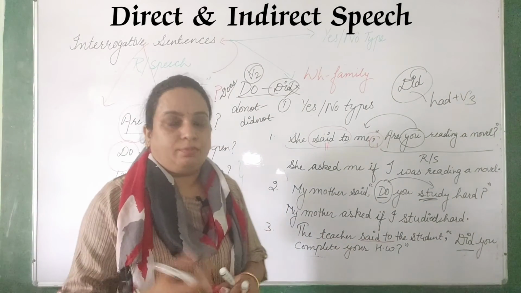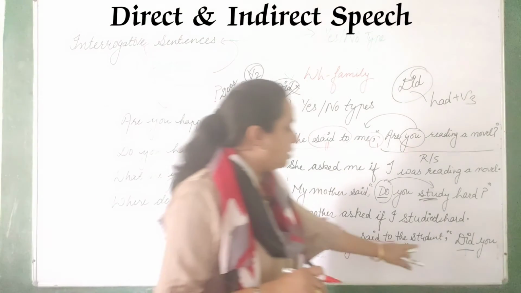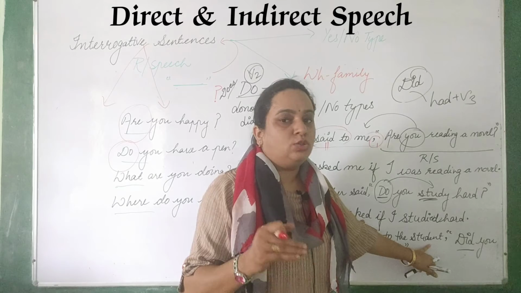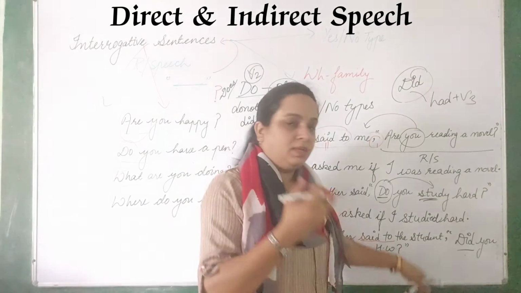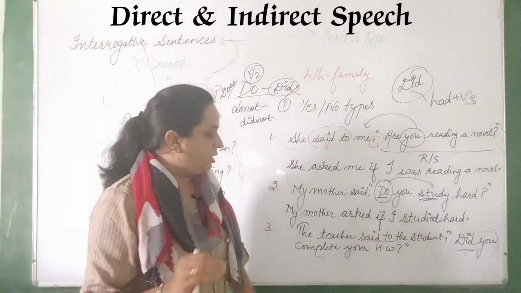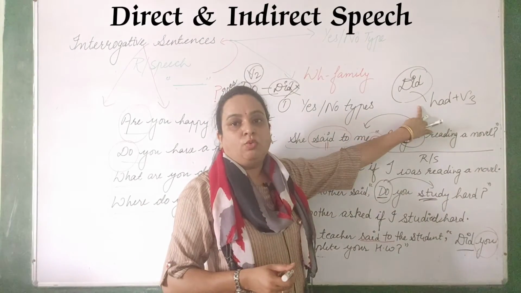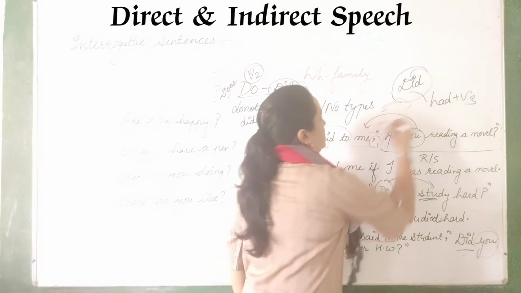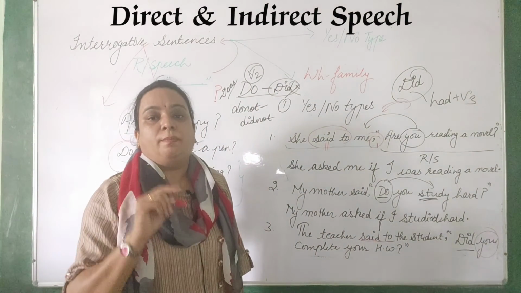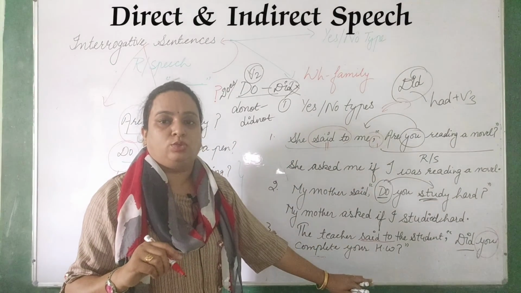Now, before did or before the helping verb, you have to get the subject. What is the subject here? The student, and the student may be he or she. In place of you, you will use he or she, whatever you like. Now did we have to change into had plus verb third. This is also very important: simple past changes into past perfect. So the same pattern we are using here too.